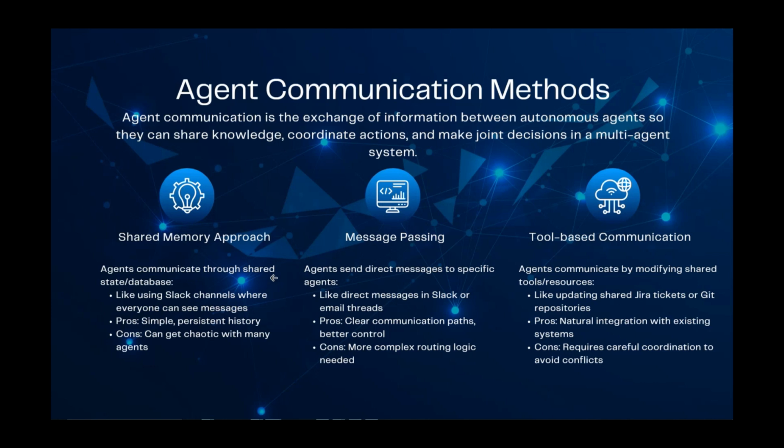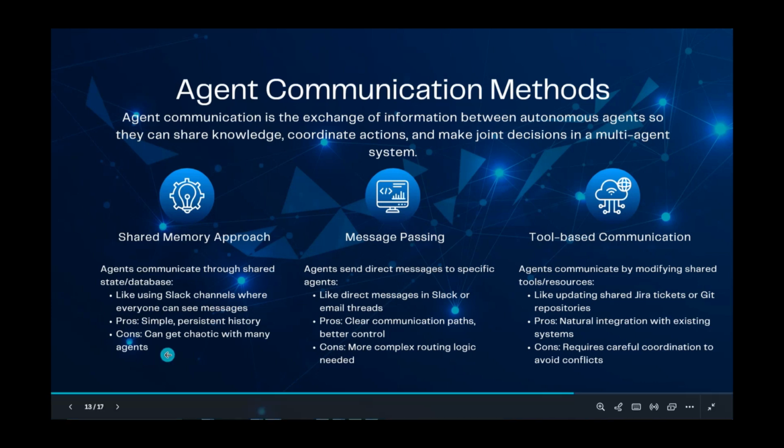There's a con here. This is why we don't go with the shared memory approach when it comes to many agents. This can be chaotic with many agents. Let's say there are a hundred people in a WhatsApp group chatting with each other. We cannot specifically grab what we need and what we need to process, right? The same thing happens in a shared memory approach. It can get chaotic with many agents.